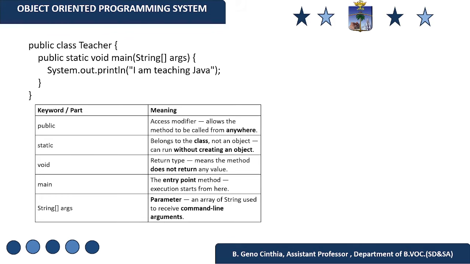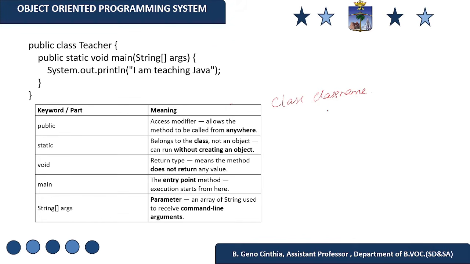So here I have created a simple Java program called class teacher. Now, how to declare a class? The syntax for declaring a class is: class, then the class name.